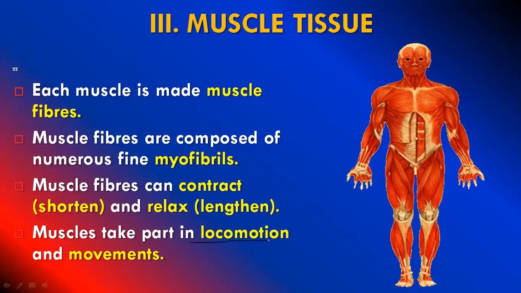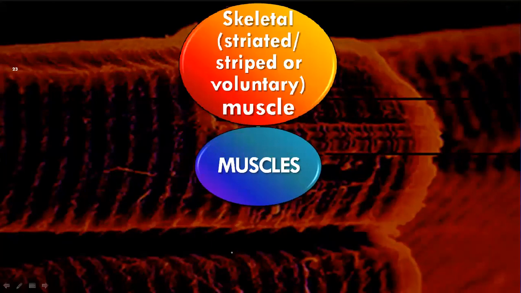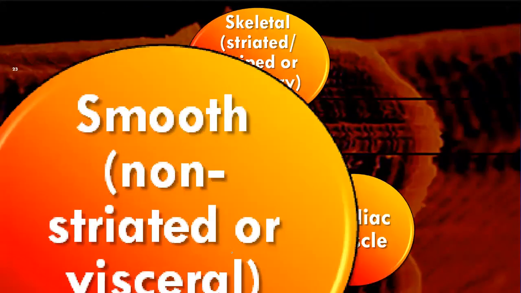Muscles take part in locomotion and movement. You know how we are moving from one place to another place with the help of the skeletal system and muscular system. Without muscles, we cannot move from one place to another only with the help of the skeletal system. So here, muscles play a very, very important role in our body. Try to remember which are the things we have discussed. Muscles undergo contraction and relaxation process.